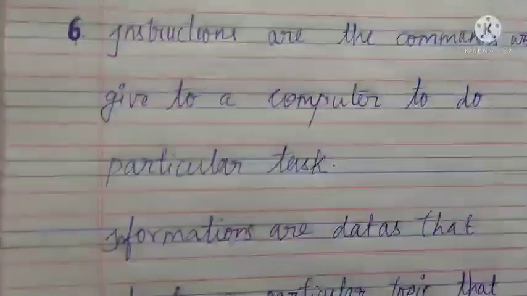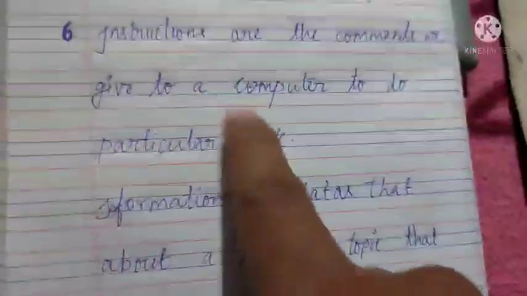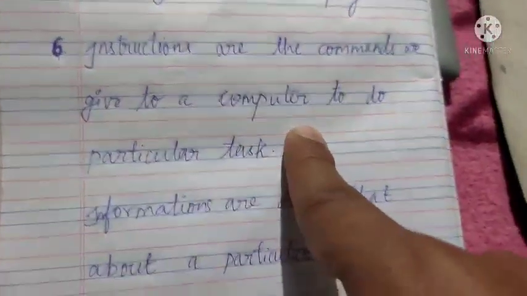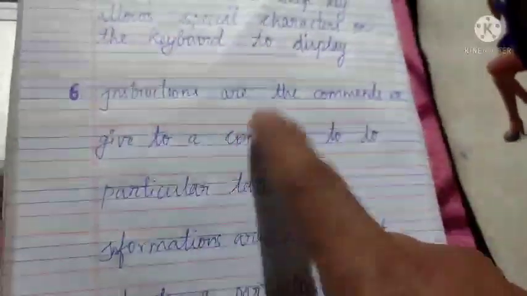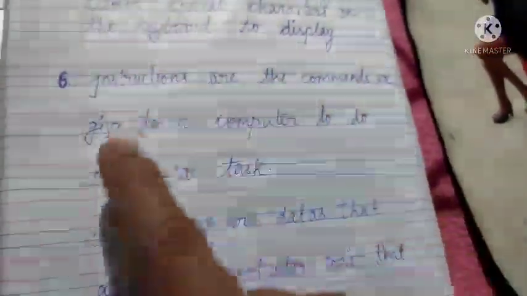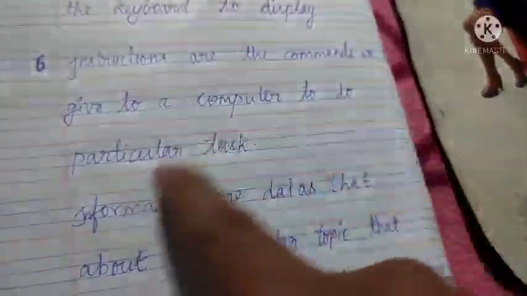See, this is the answer for question number 6. Instructions are the commands we give to a computer. For a computer, what do we give? We give instructions only. According to our instruction, the computer will work to do a particular task. This is 1 point. Instructions are the commands we give to a computer to do a particular task.